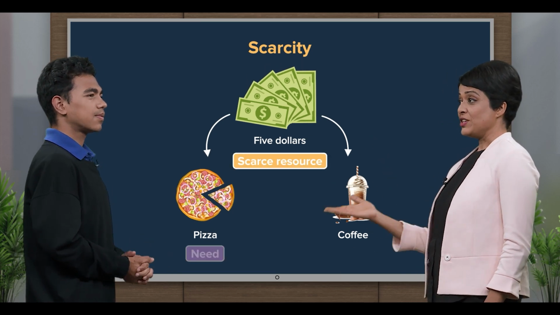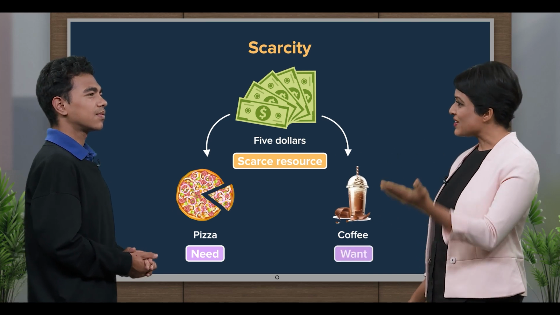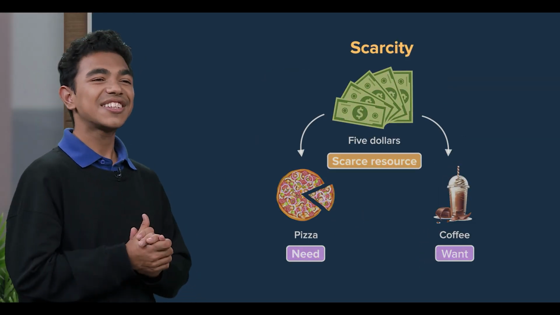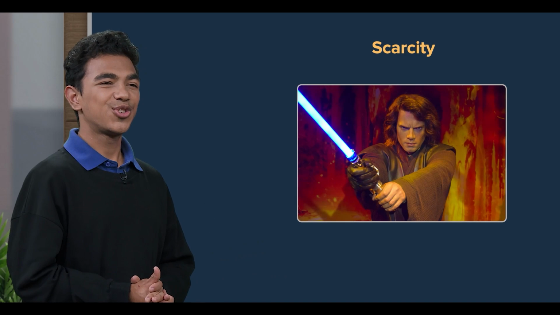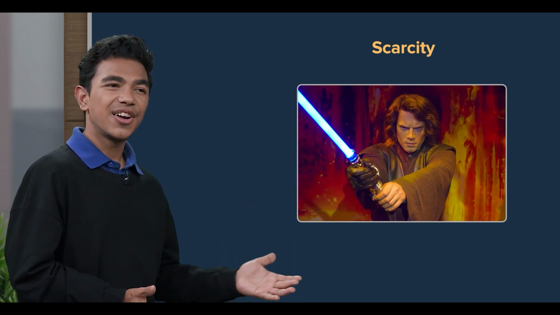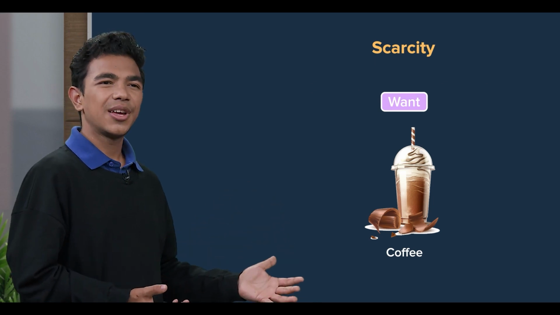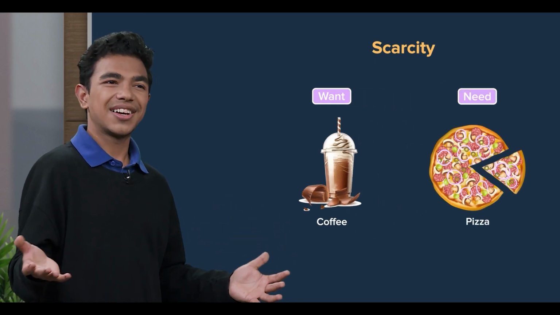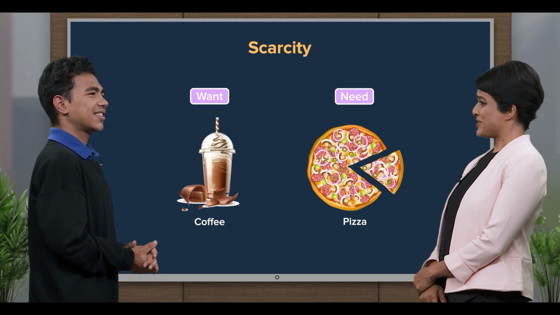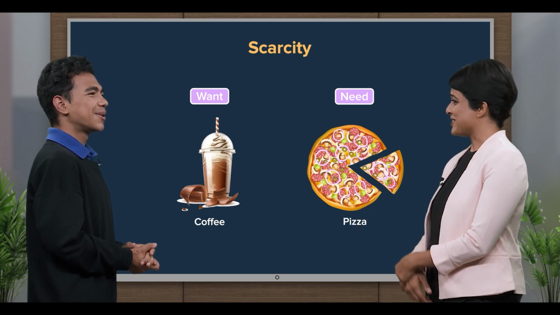The pizza is your need, while the coffee is your want. This is like when Luke Skywalker had to choose between joining the light side or the dark side in Star Wars. I want a dark coffee, but I also need a light pizza. Bit of a tortured metaphor there, but you're on the right track.